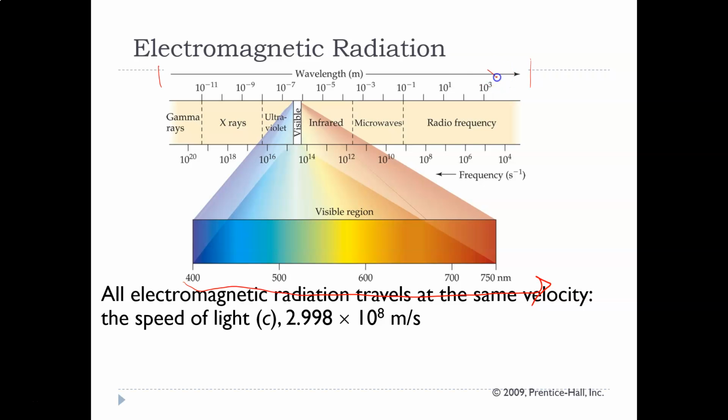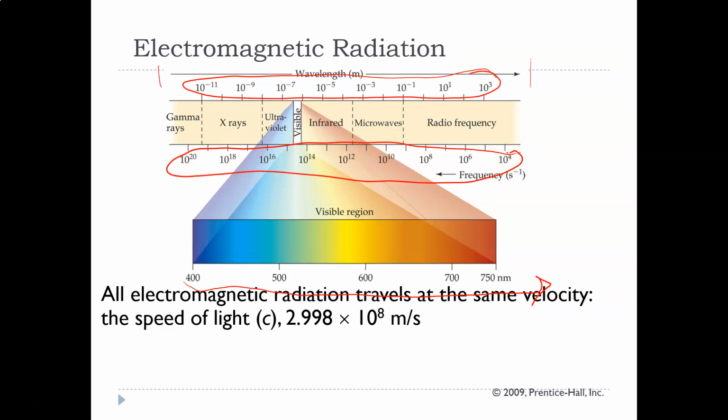Don't worry about memorizing the numbers like here. I wouldn't say, so here's a random wavelength, what range is it in? No, I'm not going to do that. But I want you to be able to identify that X-rays have a shorter wavelength than microwaves. I want you to know that because that's common knowledge for scientists to be able to discuss electromagnetic radiation and knowing the order of them. Again, don't know the numbers, know the order.